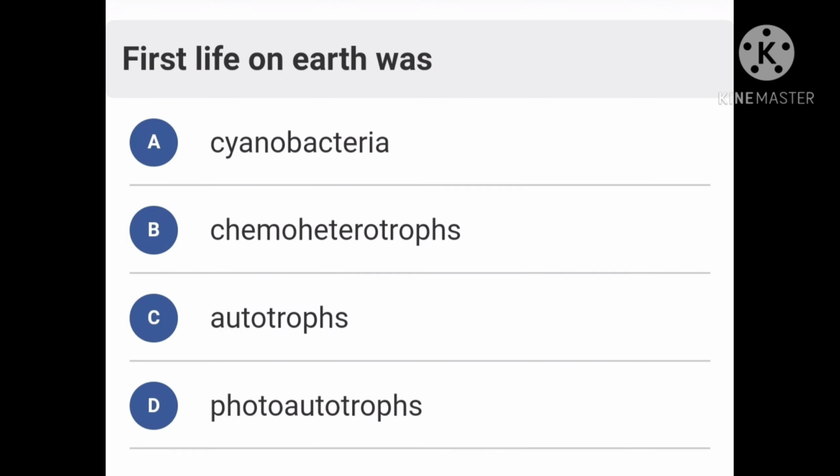Okay, next question. First life on earth was option A, cyanobacteria. Option B, chemoheterotrophs. Option C, autotrophs. Option D, photoautotrophs. First living beings were formed in the environment of sea having abundant organic molecules. They absorbed the organic materials for the sake of nutrition and hence were chemoheterotrophs. So the right one is B, that is chemoheterotrophs.